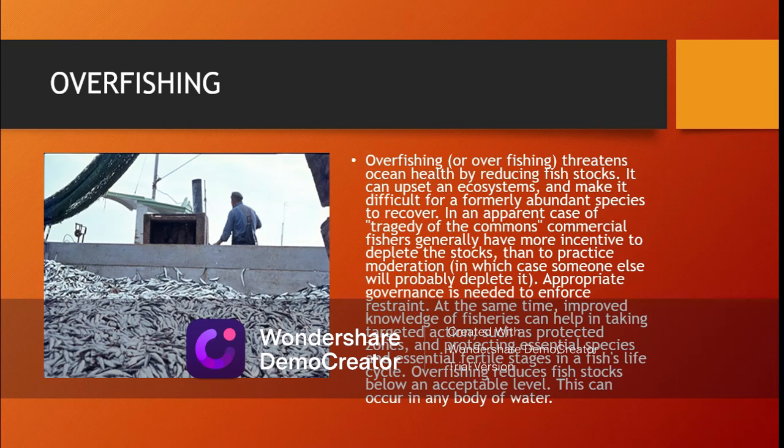Appropriate governance is needed to enforce restraint. At the same time, improved knowledge of fisheries can help in taking targeted action, such as protected zones and protecting essential species and essential fertile stages in a fish life cycle. Overfishing reduces fish stocks below an acceptable level. This can occur in any body of water.